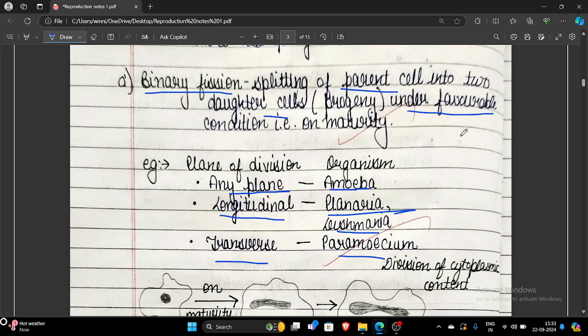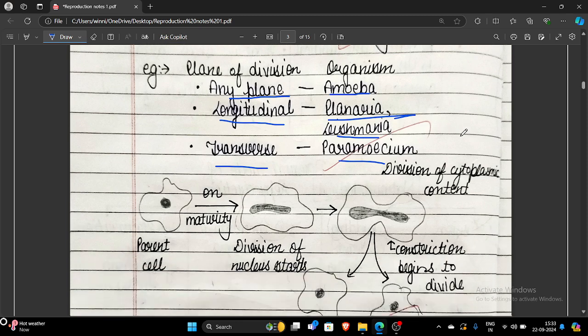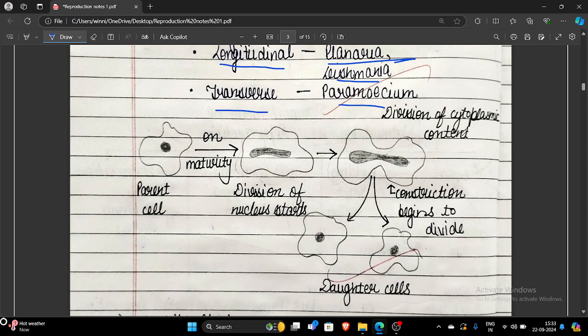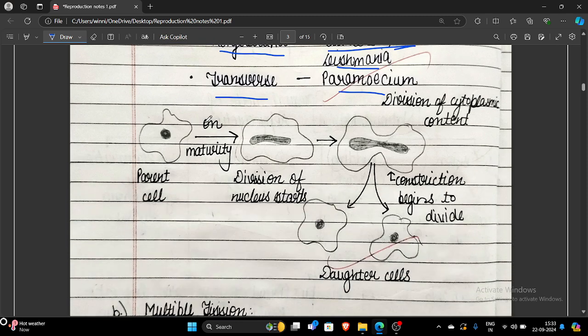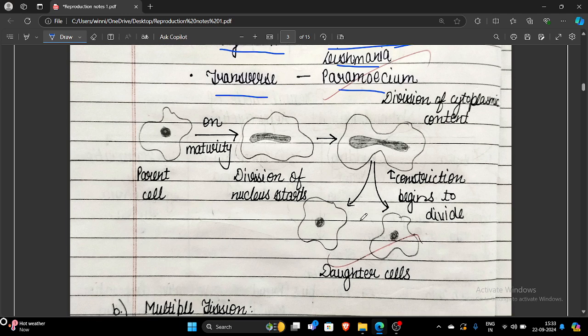In case of asexual mode of reproduction, you have to pay close attention to the diagrams. So here we have the parent cell. On maturity, it will be divided into two parts. For being divided into two parts, first of all nucleus division starts, and after that cytoplasmic content division, then a constriction begins, and the cell will be split up into two daughter cells.